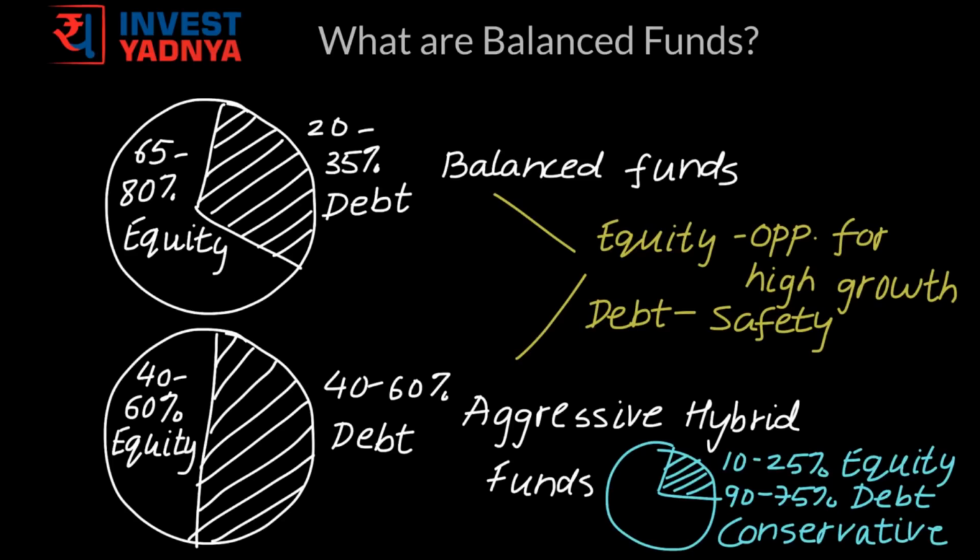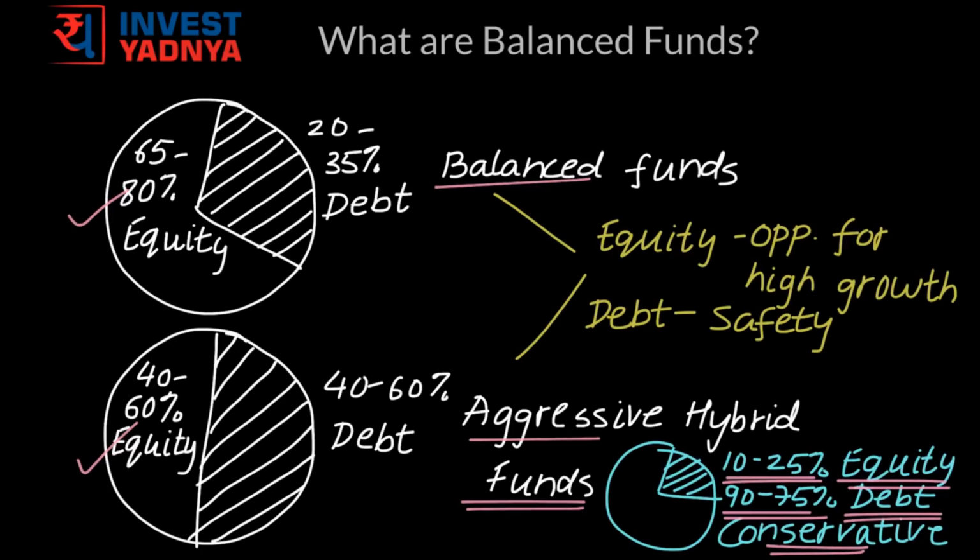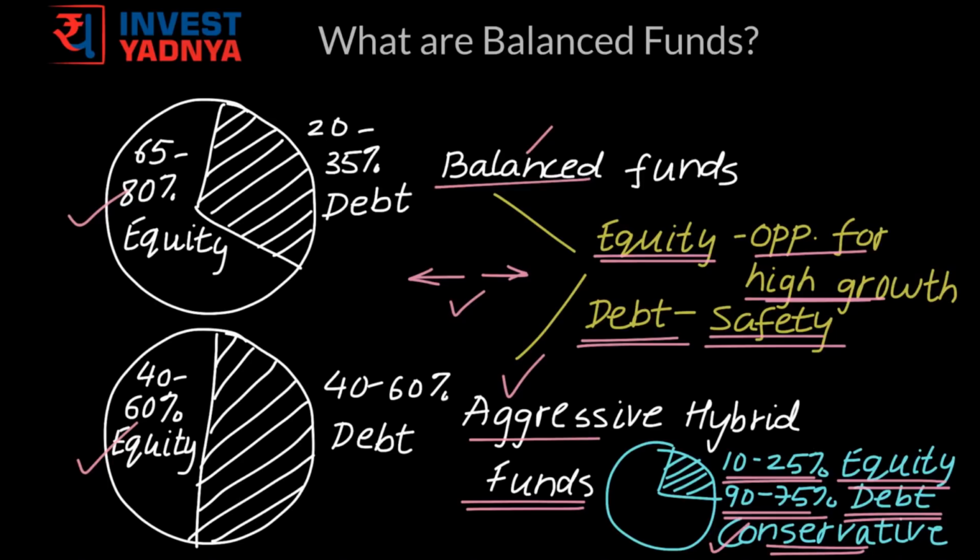So we spoke about the kind of portfolios balanced and aggressive funds have as far as the equity and debt allocations are concerned. There's another type of category in hybrid funds called conservative hybrid funds, which have 10 to 25% of their allocation to equity and 90 to 75% of their allocation to debt kind of instruments. So be it any kind of fund among these three, be it balanced, aggressive or conservative hybrid fund, the equity portion of their portfolio gives it an opportunity for high growth, and as equity and debt move in the opposite direction, the debt part of the portfolio gives it a safety net when equity fails to perform.